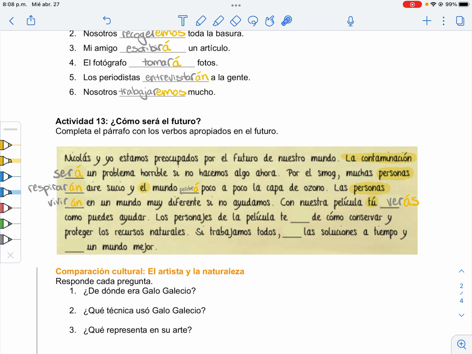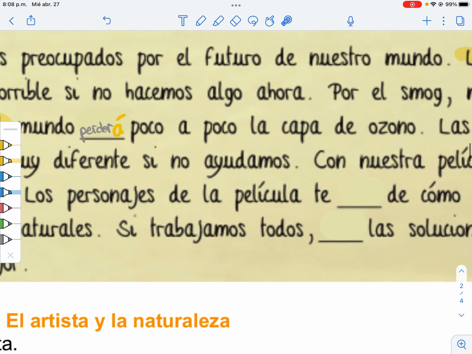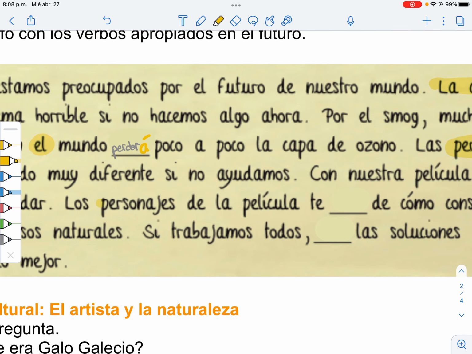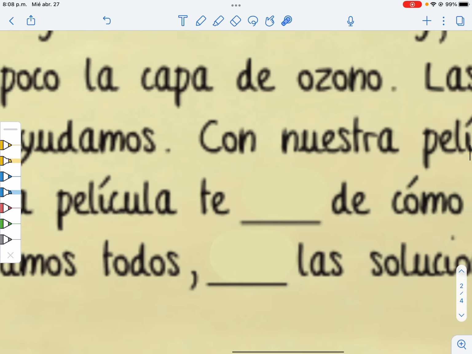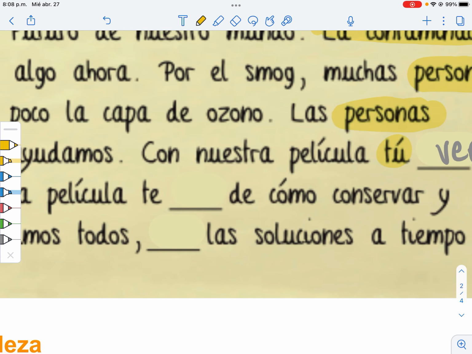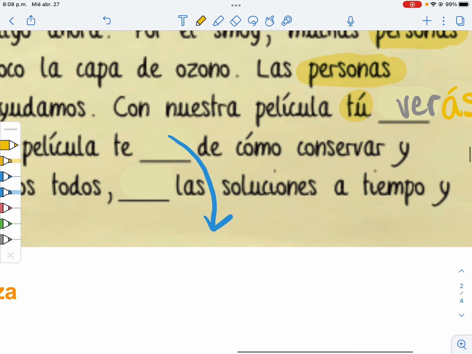Los personajes de la película, this is tricky. Los personajes, they are doing the thing, the characters. So that's going to be an ellos verb. Even though it's de right here, they're doing it to you. So that's going to be an on. In fact, I'm going to just be like, we don't have enough room. So they, something.